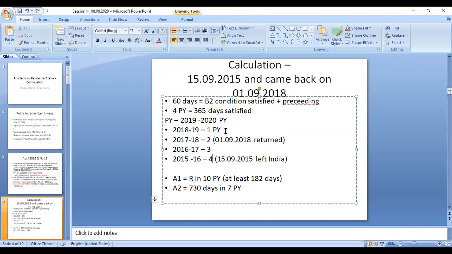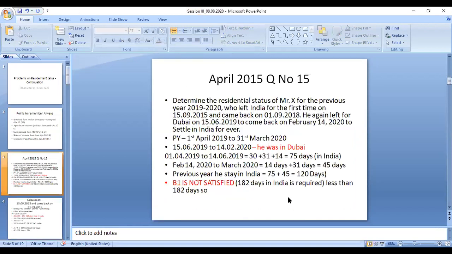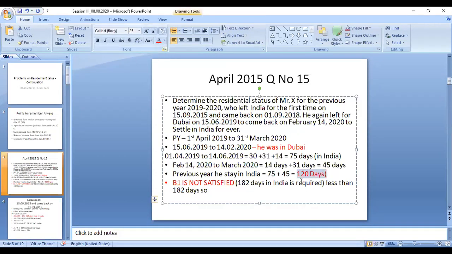That means in 2018-19 he was in India. He stayed in India the whole year, 365 days. So with 2018-19 only he is in India. Now we can understand that basic condition 2, 60 days, is satisfied. In the previous calculations he stayed 120 days, so in the previous year he satisfied 60 days.